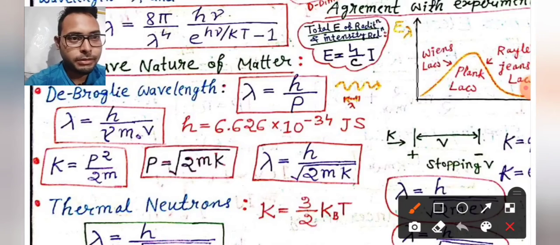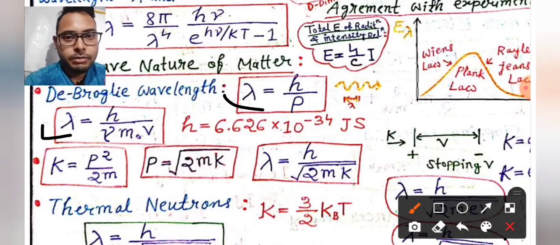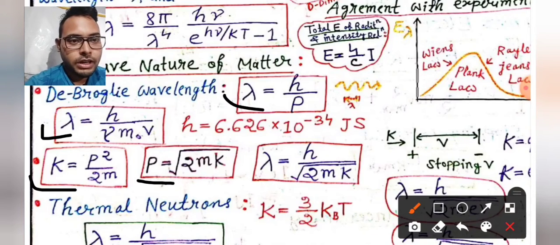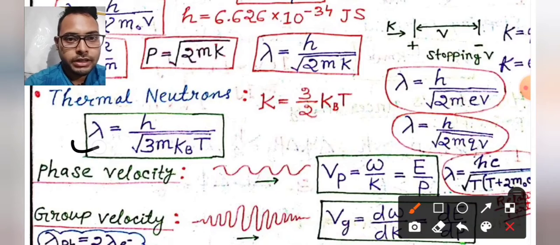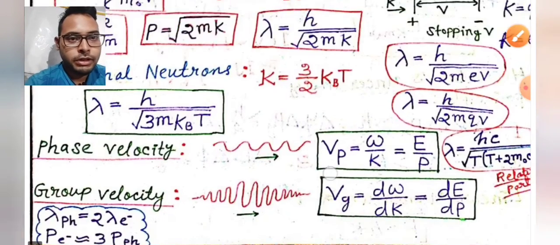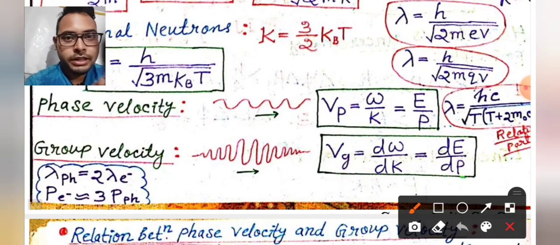This is also very important, and so is de Broglie wavelength in relativistic condition. These are very important formulas of kinetic energy, momentum, and de Broglie wavelength for thermal neutrons. And we have also learnt phase velocity and group velocity.